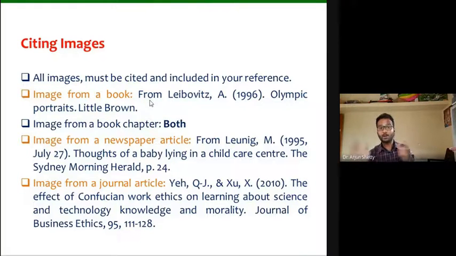Whichever book you have taken it from, you have to write the author name, the second name of the author, and so on. I'm telling about below the image. Below the image you have to write the author name, the year, the book name, and the publisher. Now for example, let us take this sort of image. You have copied it and put it in your article. So below the image you have to put the author name, publication year, the title of the book and the publisher. Is that clear?